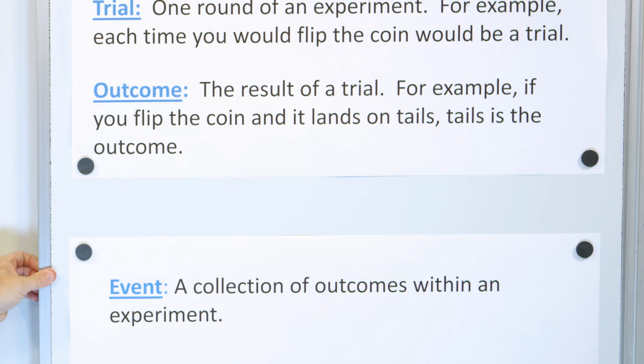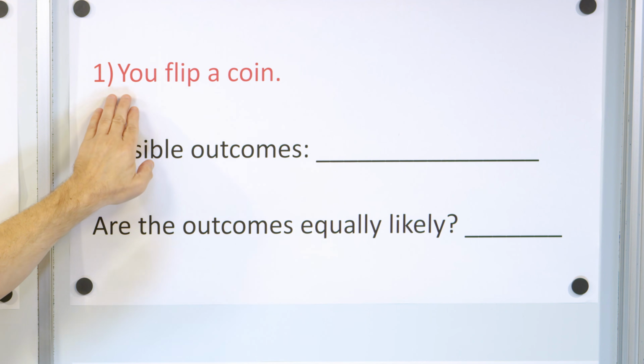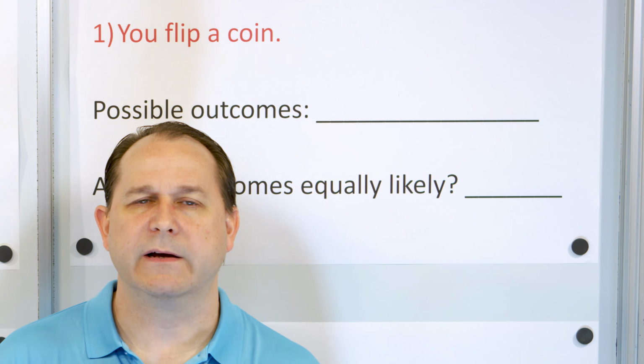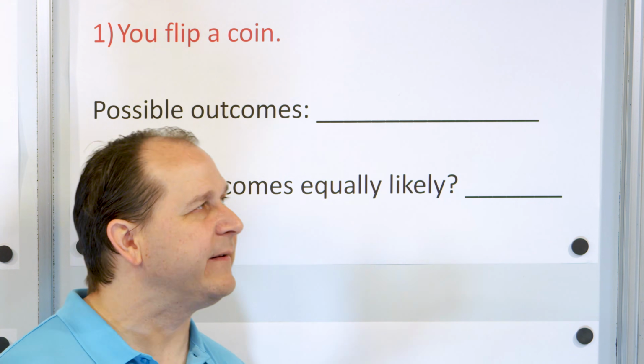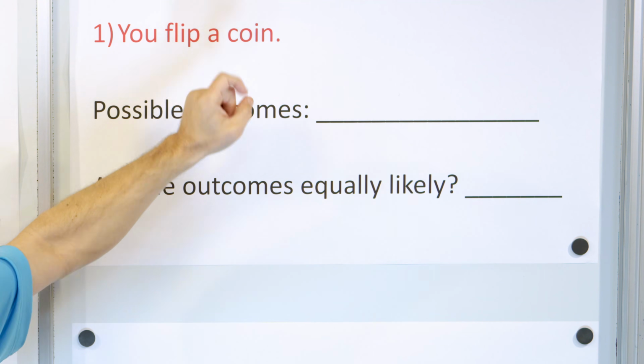All right, so let's start to talk about some different scenarios. So let's say I'm going to flip a coin. We're not going to really calculate anything right here. I'll do a little bit of teaching along the way to help us understand what probability is, but these are just very basic problems. We flip a coin, and of course you have to know that a coin has two sides, heads or tails.